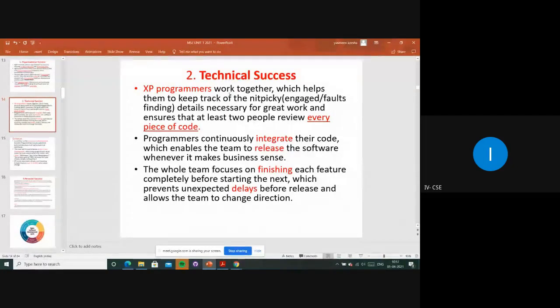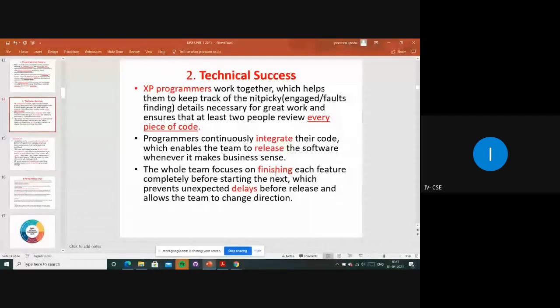Means they will be collecting all the faults, drawbacks, and whatever issues have been raised, right? They will be working on that, and every day they will be updating every piece of code. They will be integrating the different code and releasing it as a new version. With this they will be getting profits and making business sense, right?